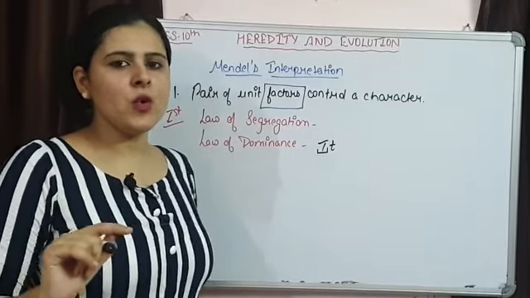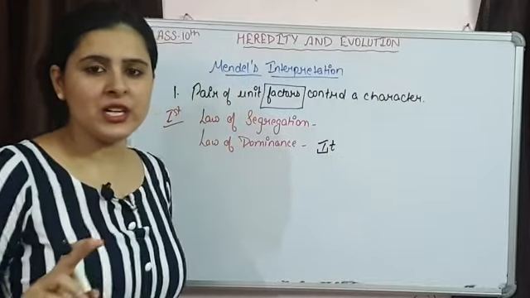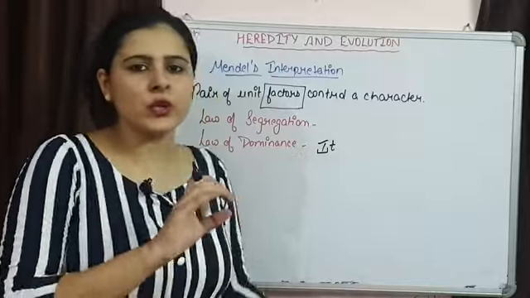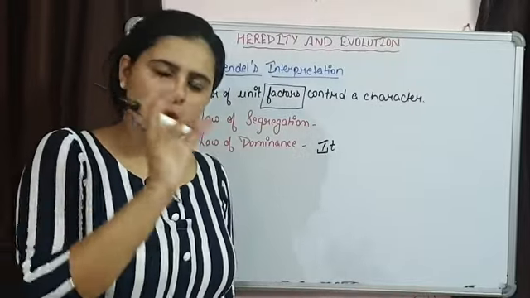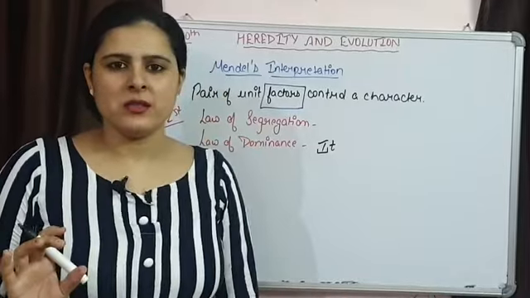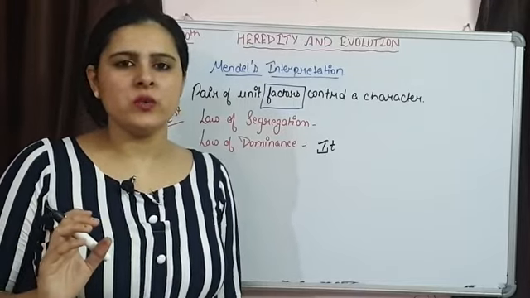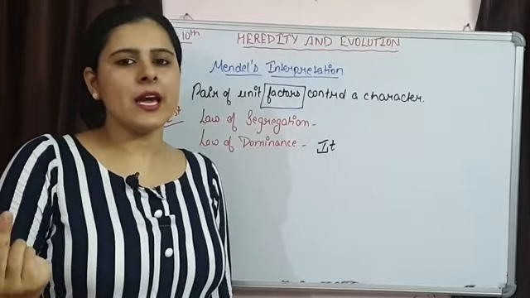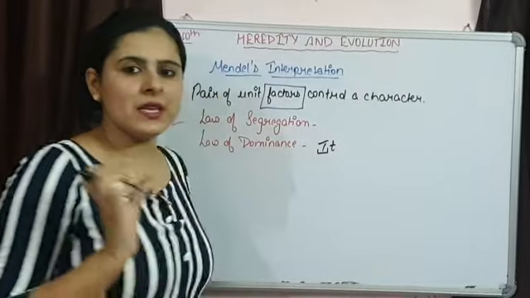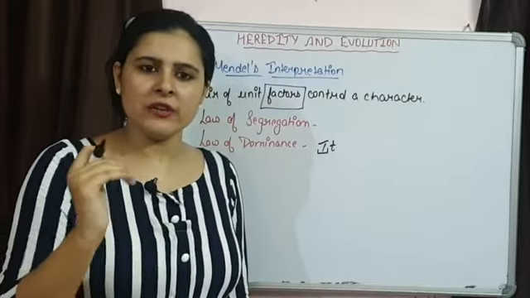But remember always that this is not going to express itself in F1 generation. That doesn't mean that this recessive allele is going to be lost. It is always going to be present, and whenever it gets a chance, when a homozygous recessive situation will be there, at that time it is going to express itself. Recessive allele lost नहीं होता है, it is always going to maintain itself in each and every generation.